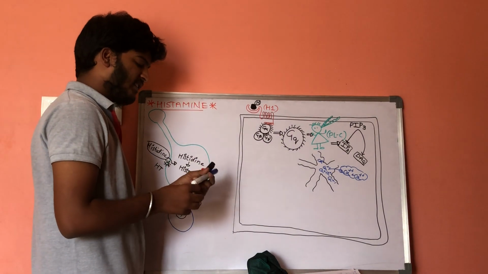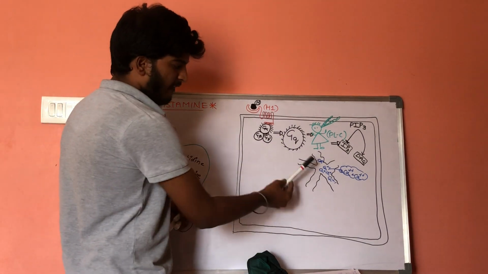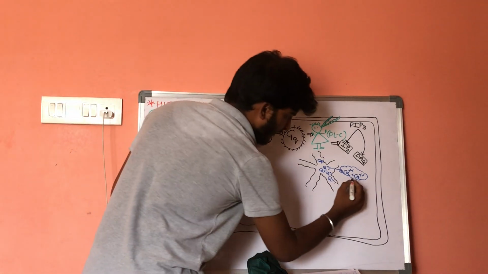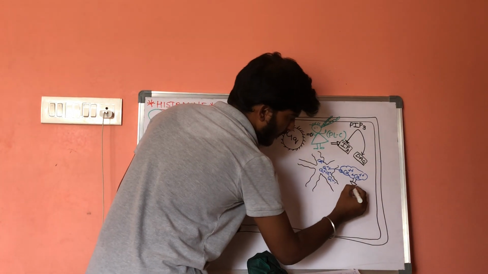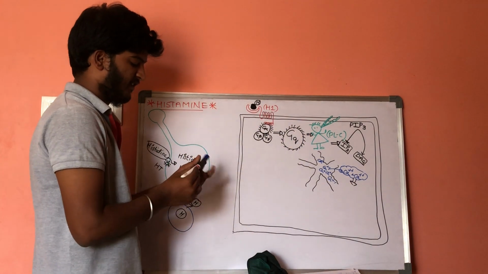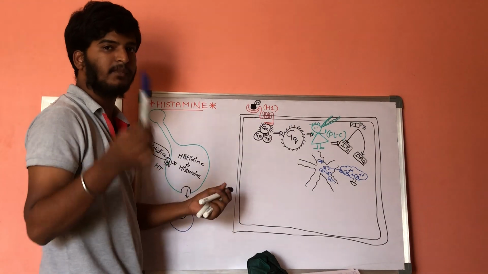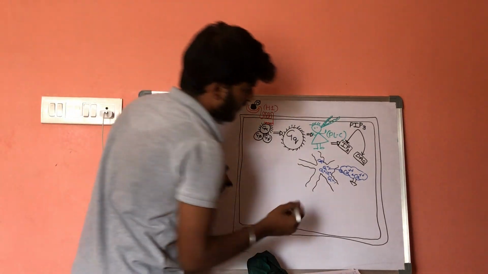So this calcium which is released from the endoplasmic reticulum will result in activation of a special complex, that is, the calcium calmodulin complex.